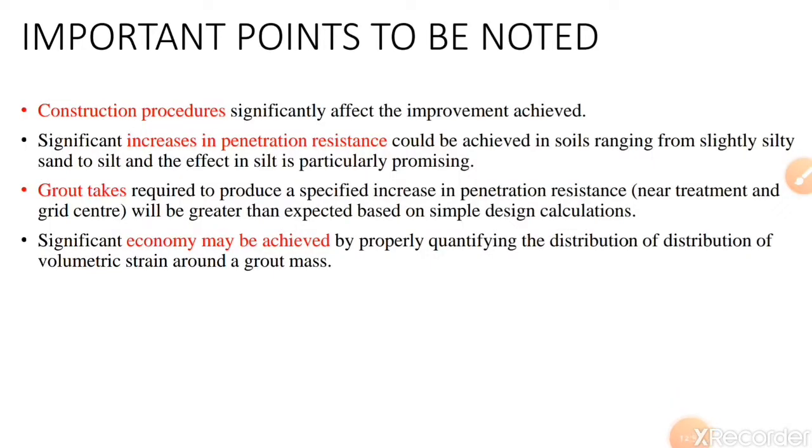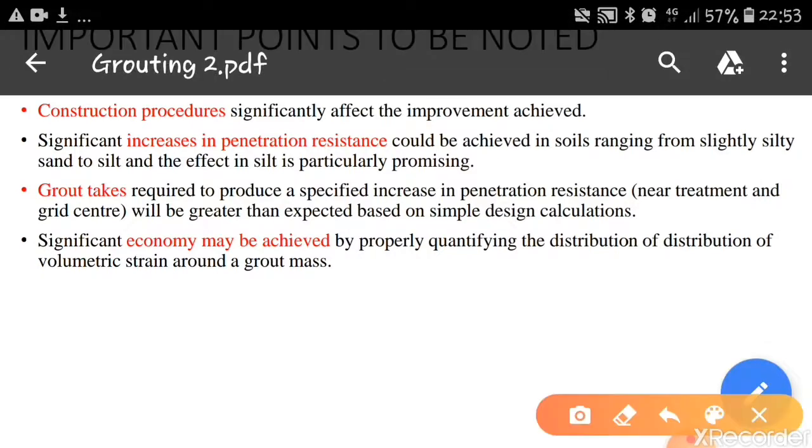Various researchers have worked on these techniques, and they have seen how the behavior occurs when we go for this type of technique, and they have told us these important points have to be noted. Construction procedures significantly affect the improvements achieved, because if you go according to a proper construction procedure, then we can achieve significant results.